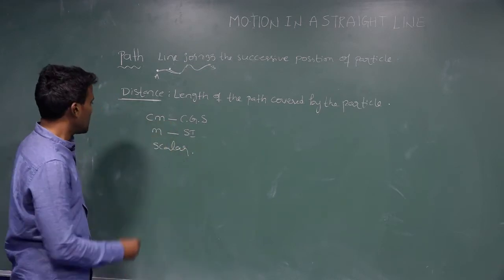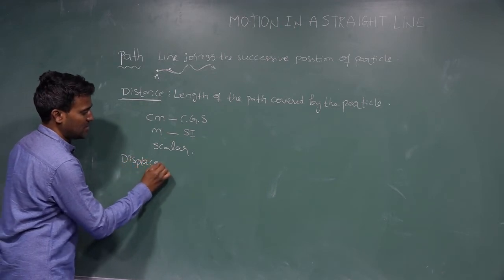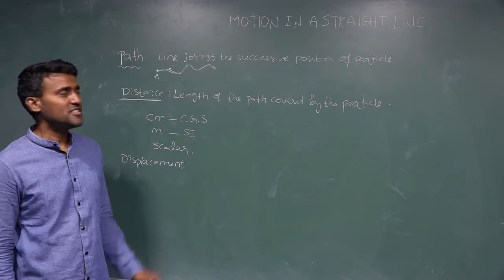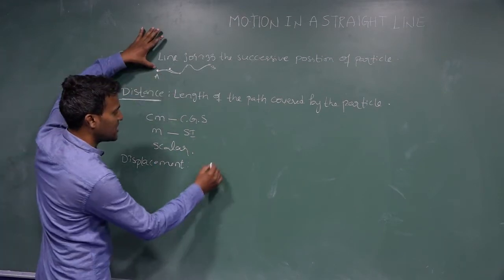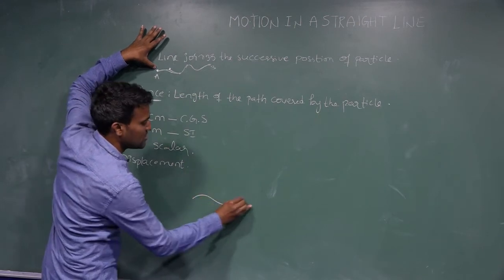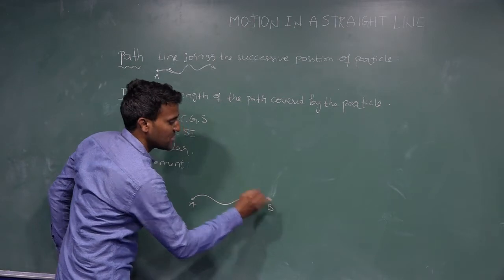And next one, I am discussing displacement. What is the displacement? See, I draw the diagram here for your understanding. This is point A and this is point B, isn't it?